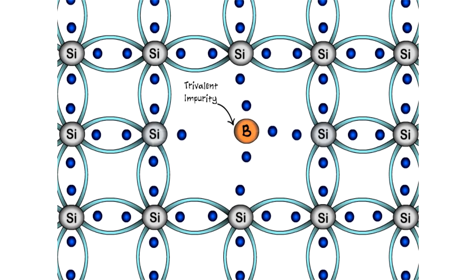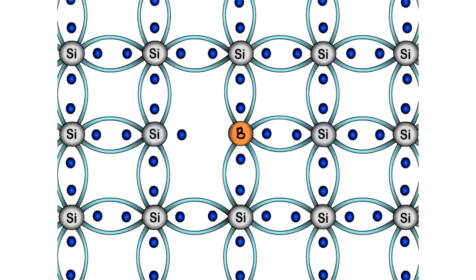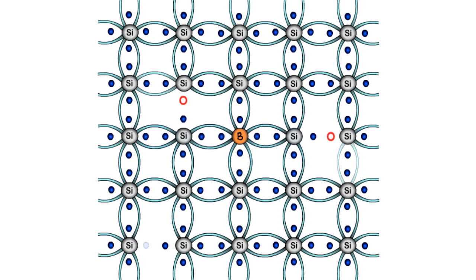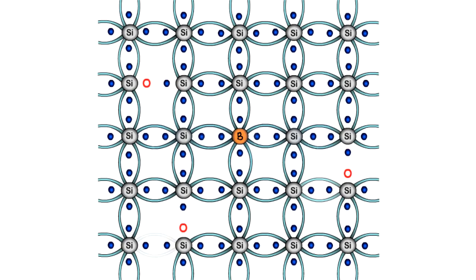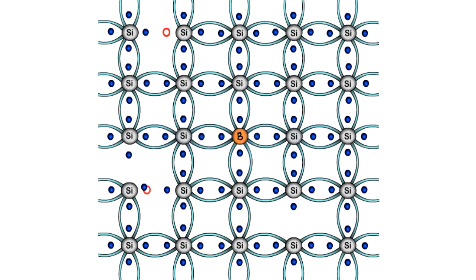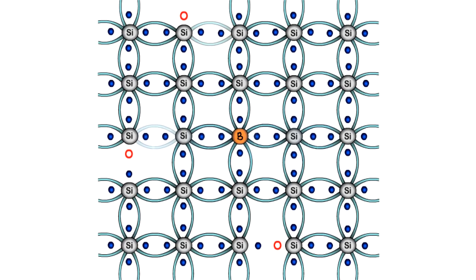In case of trivalent, 3 electrons of boron will form 3 bonds with silicon, and in the 4th bond of silicon, there will be 1 empty space or hole, and as seen previously, the immediate neighboring electron will be attracted towards the hole, thus creating another empty space in its previous location. Simultaneously, the electrons of the silicon atoms attain thermal energy and keep breaking the covalent bonds at room temperature, thus creating further free electrons, and this movement will go on in the same manner. Therefore, the number of holes generated in this structure dominate over the electrons. Hence, this structure is called as a p-type semiconductor.